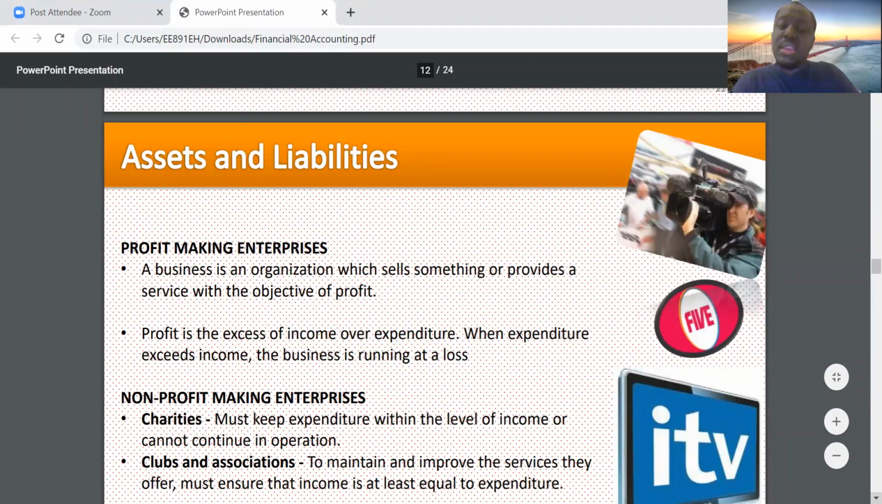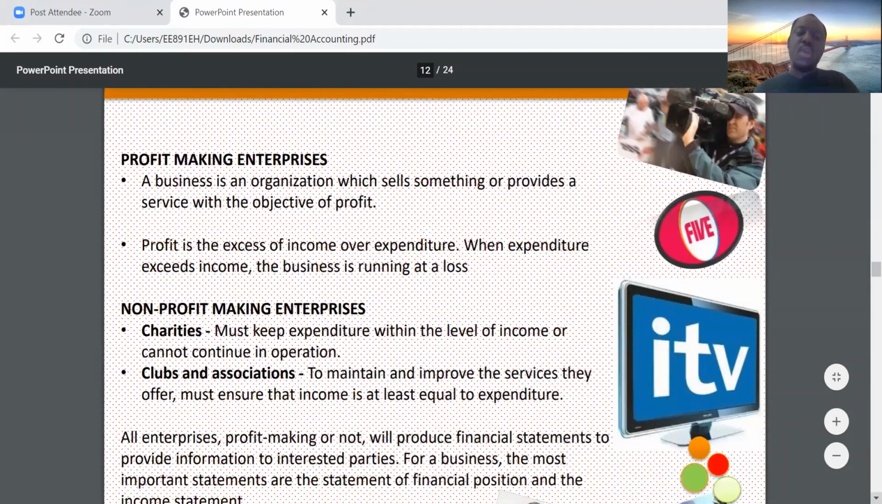So what are profit-making enterprises? These are enterprises that exist and their objective is to make a profit. Profit is simply income over expenditure, like we've always seen. Then there are also organizations who are non-profits. It means that their main objective is not to make profit. Their main objective is to render a service. It's just like a government agency.